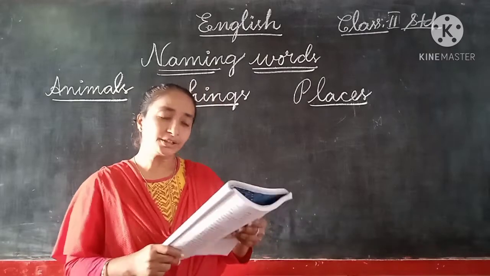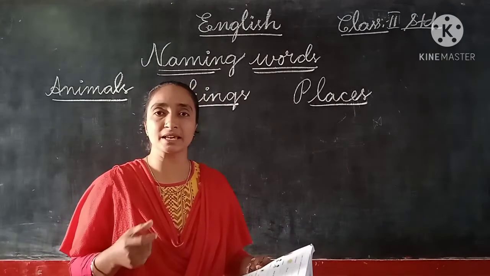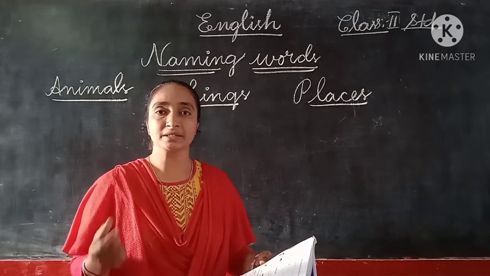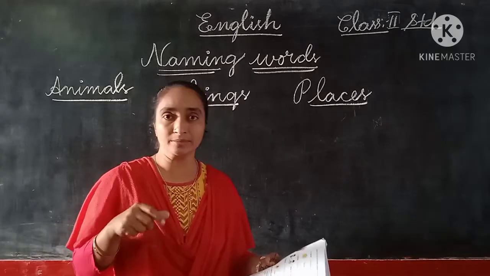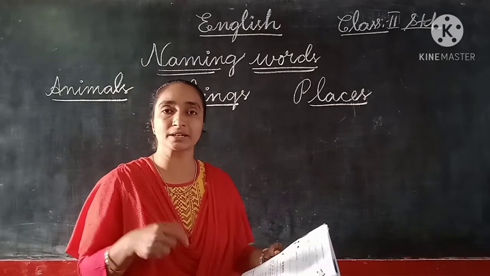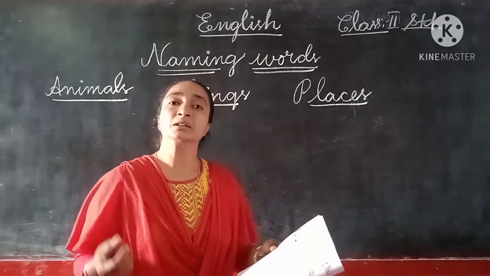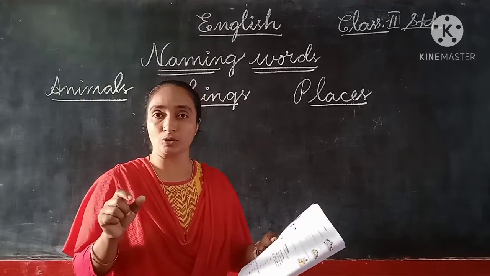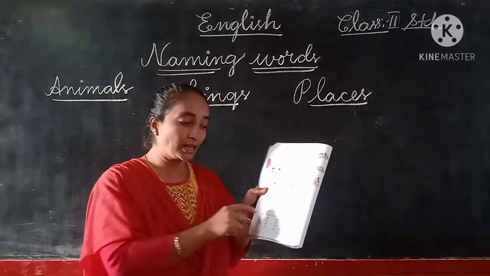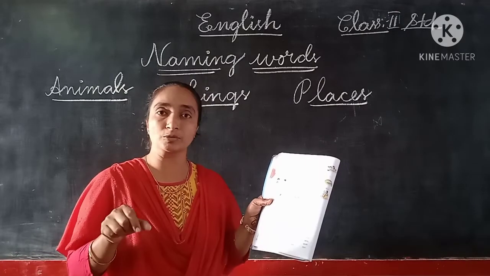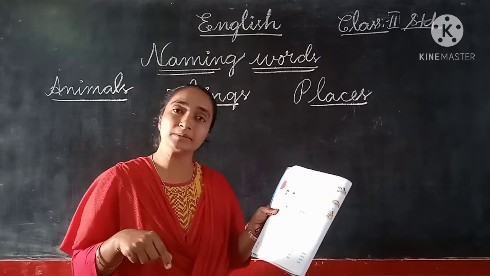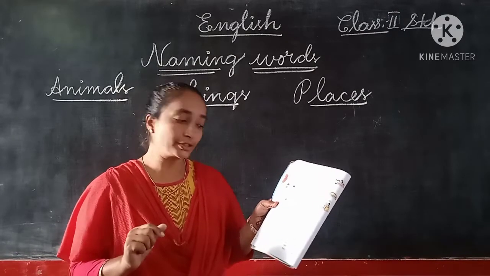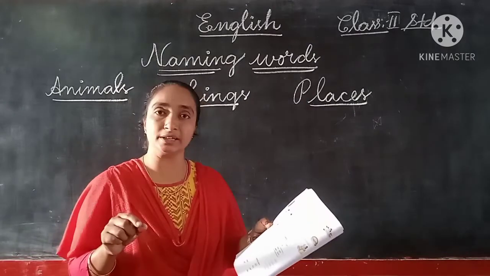Children, the birds' names are also given, but we have to write them in our animals column only, because they did not give a separate birds column. So below the animals column we can write the names of animals and birds also.